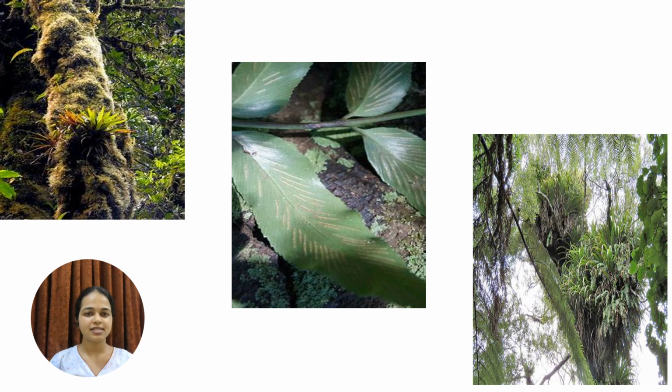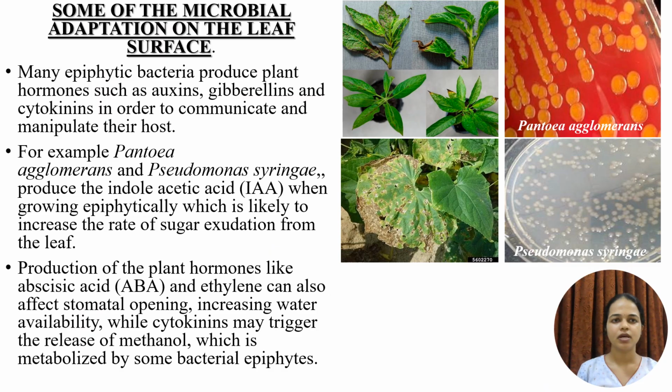In this picture, we are seeing some examples of the epiphytic interaction. Here are some of the microbial adaptations on the leaf surface. Particularly, I have taken the example of a leaf here. So epiphytes must either tolerate the abiotic stress associated with the leaf surface or mitigate it through their own action. For this reason, successful epiphytic microbes must adopt a range of strategies to find or create microhabitats that are protected from the abiotic stress, including manipulation of their host to modify the environment.